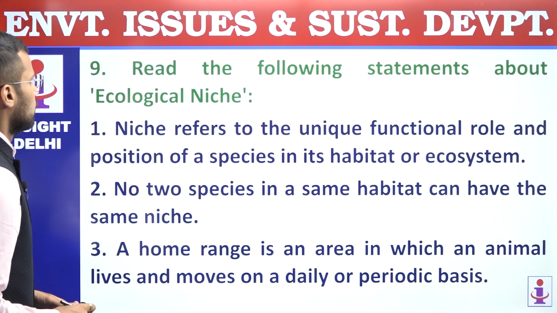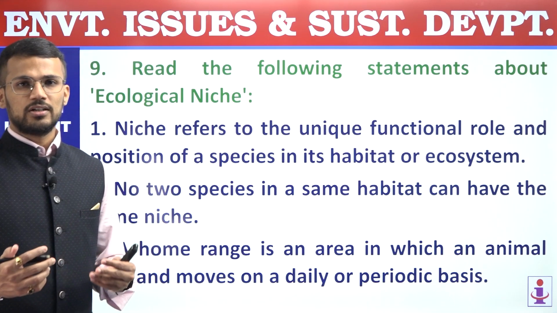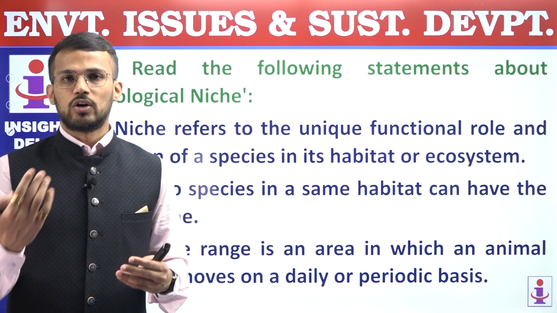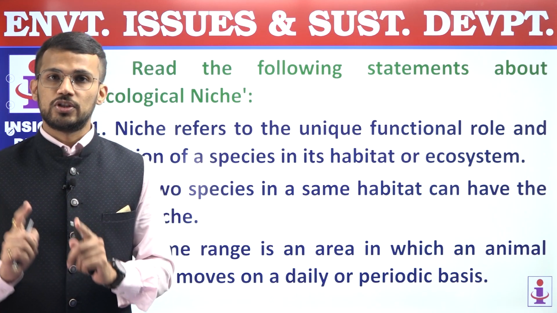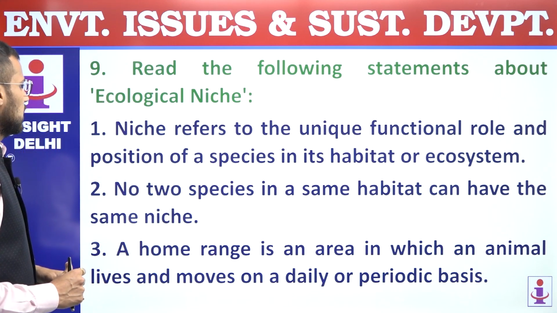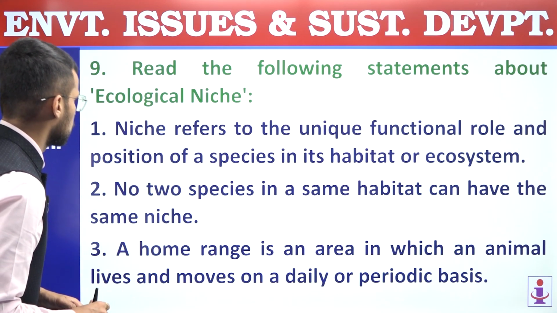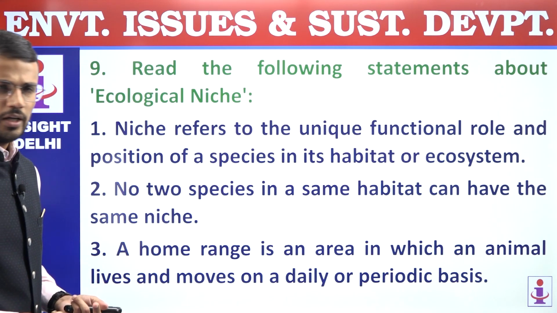9th question. Read the following statements about ecological niche. Ecological niche represents the functional role as well as position of an organism in a particular ecosystem. First statement, niche refers to the unique functional role and position of a species in its habitat or ecosystem.